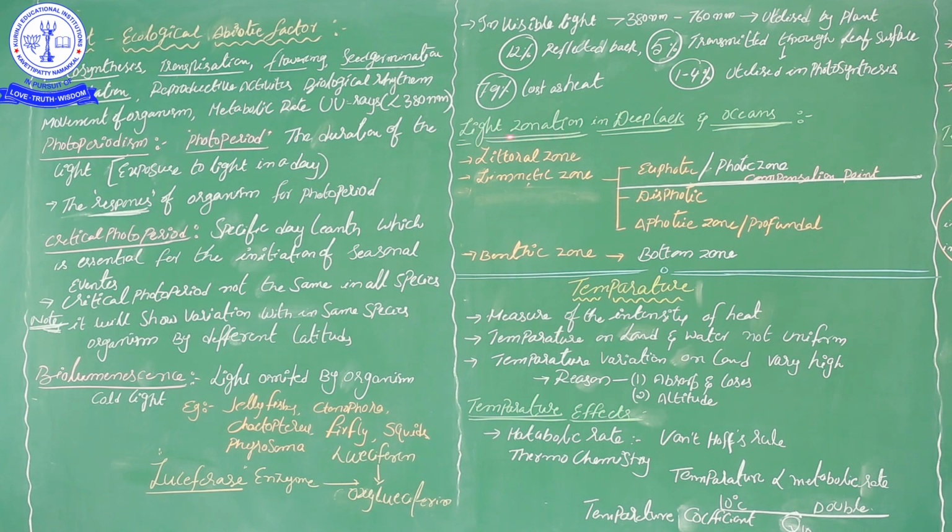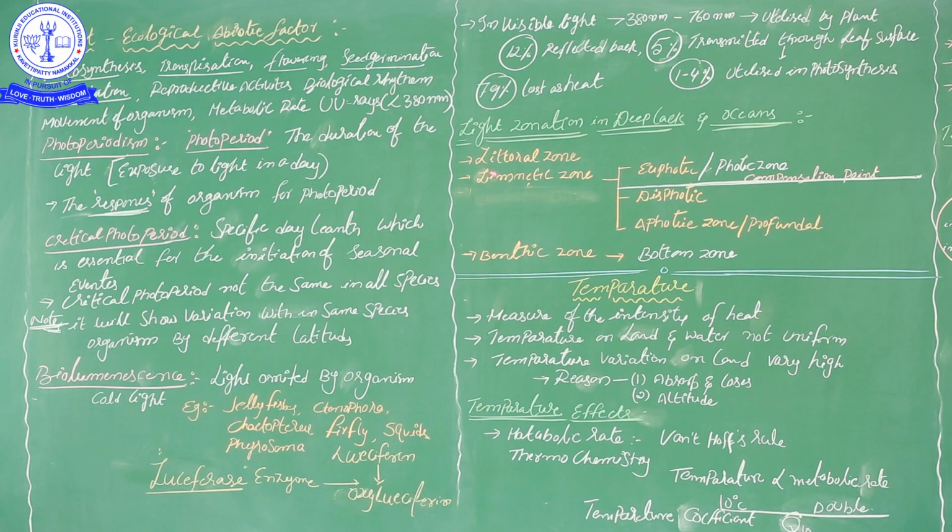These are the partitions of deep lakes and oceans based on light presence, whether light is present, how much light is penetrated and available at those places. Based on that, lakes and oceans are classified into three zones.